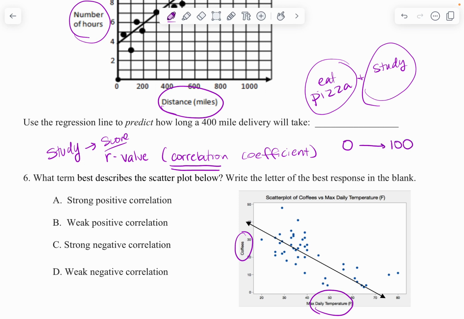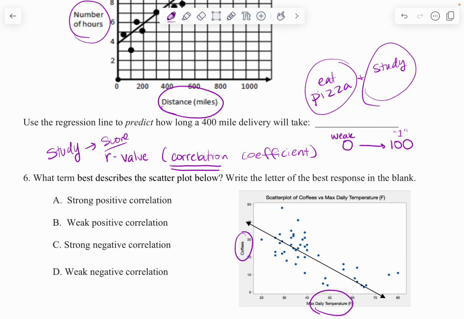Your R value is going to be somewhere in between there, except it's going to be in a decimal form. So really that 100 is going to be a 1, but you can think about it as 1 and 100, okay? So if you are close to 0, you're saying there's a weak relationship. So think about two things that are totally unrelated.